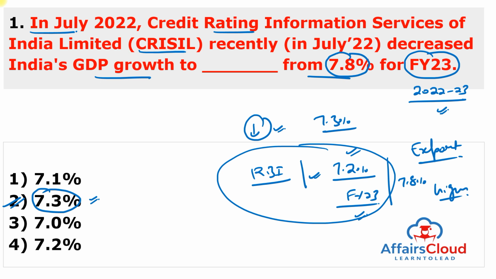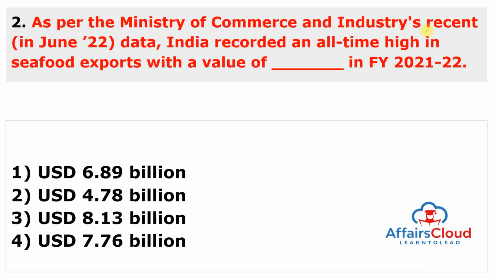And the inflation stood at an average of 6.8% in the financial year 23 against 5.5% in the financial year 22, reducing purchasing power that would revive consumption, which is the largest component of the GDP. So just remember, according to RBI, 7.2% in the financial year 23 is the GDP growth, and according to CRISIL, it is 7.3% now. So moving to next question.